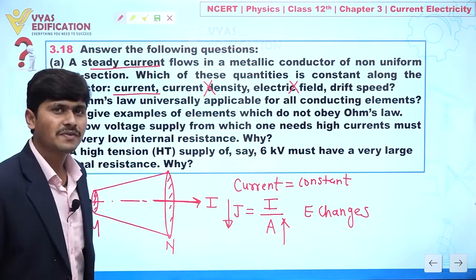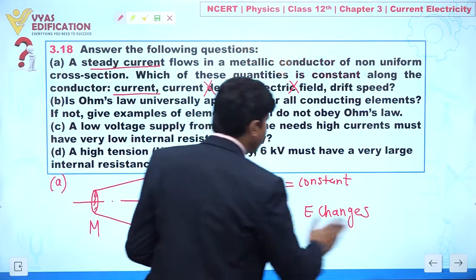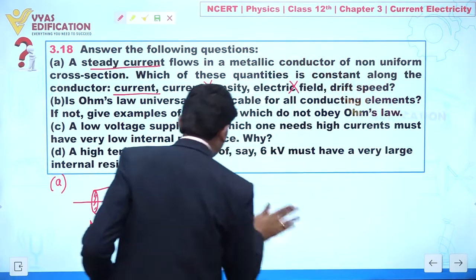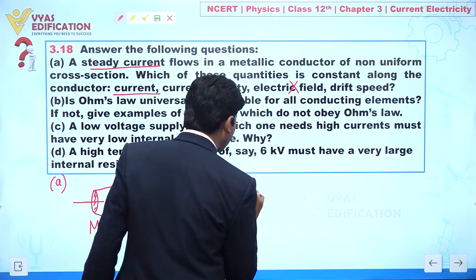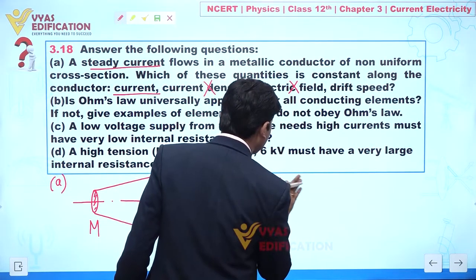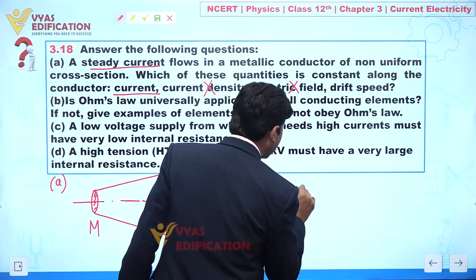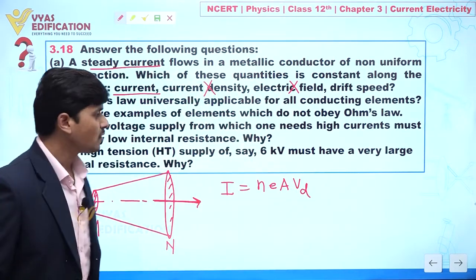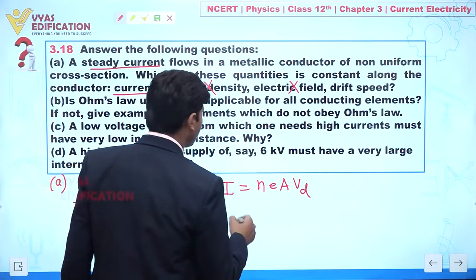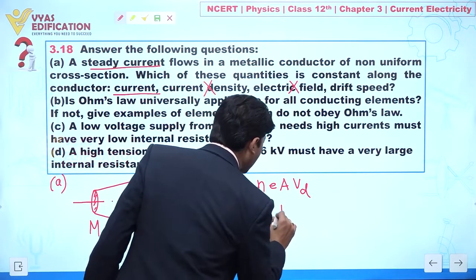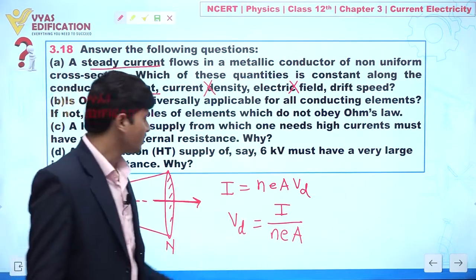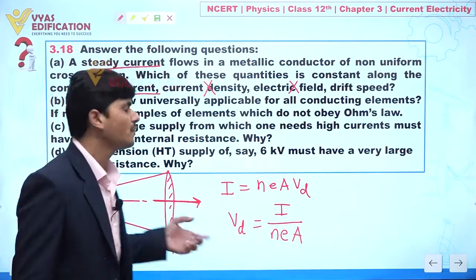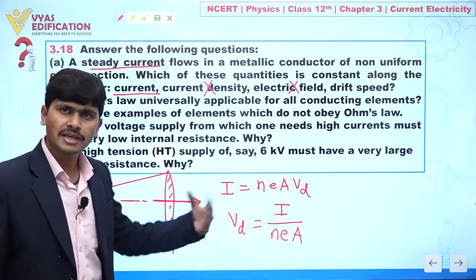Now what about drift speed? We know a relation between electric current and drift velocity, given by I equal to NEA into VD. From here, drift velocity is I upon NEA. Current is constant, charge is constant, and the number of electrons per unit volume also remains constant.